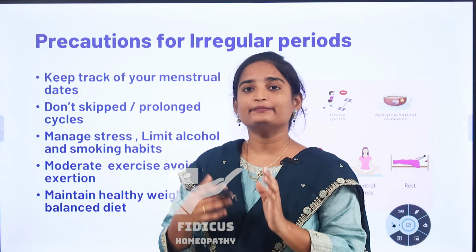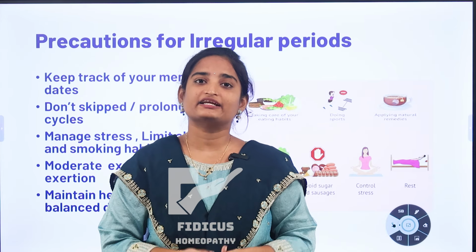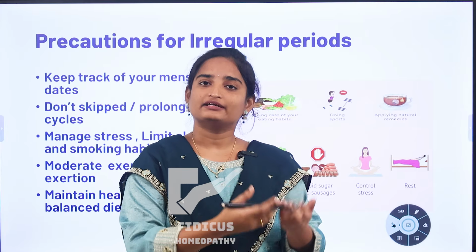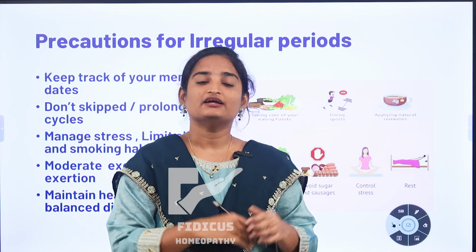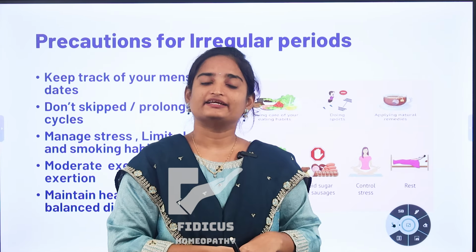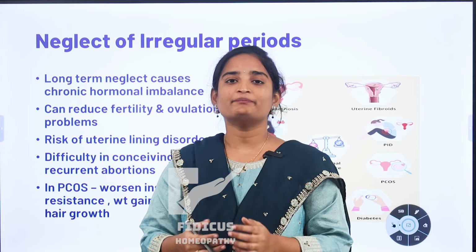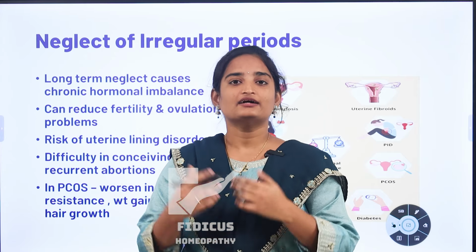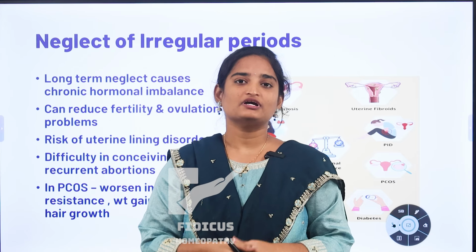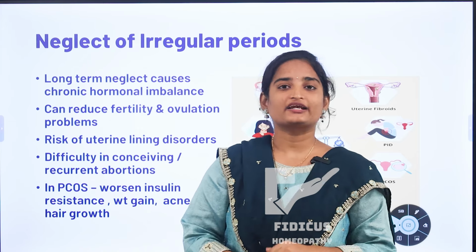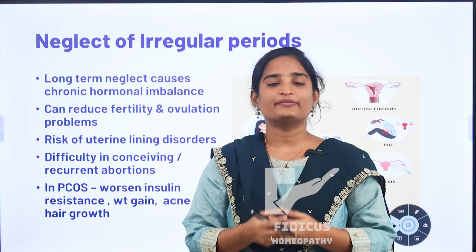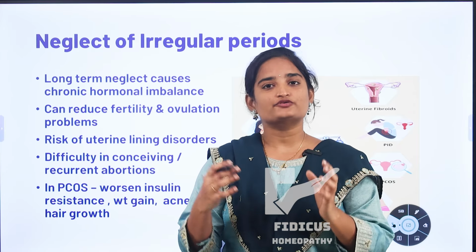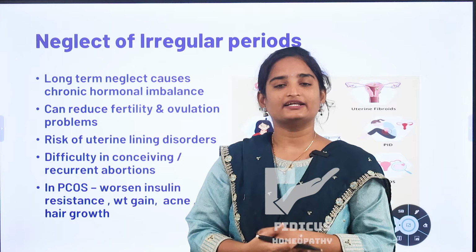Also keep track of your menstrual cycle. It means using a calendar or any menstruation app so that you can keep track of your periods. If you have any issues in these cycles, we can know early. Women may get insulin resistance, thinning of hair, increased weight gain, and excessive facial hair growth. All these conditions may develop due to neglecting irregular periods. Irregular periods need timely awareness, early diagnosis, and proper treatment. By doing this, we can prevent the complications of irregular periods.